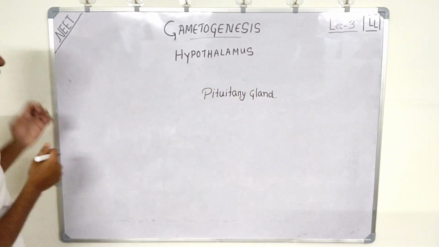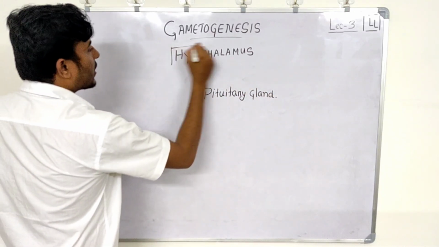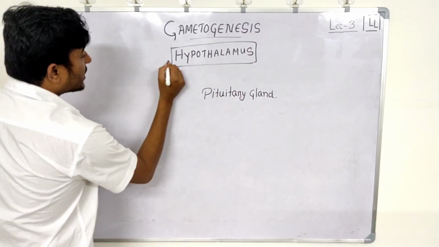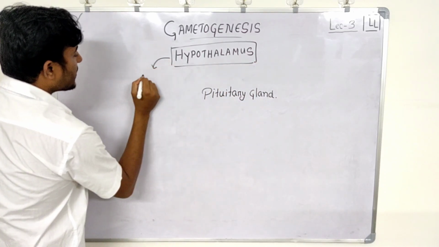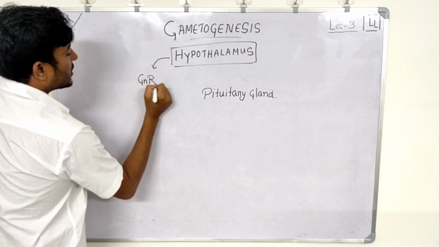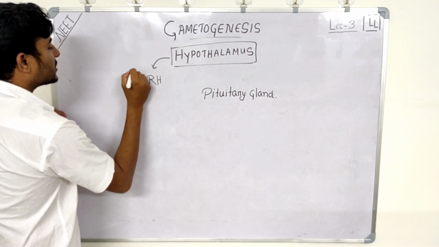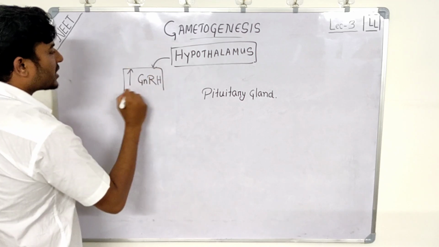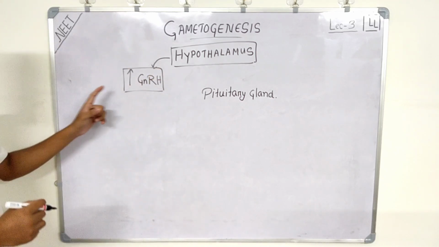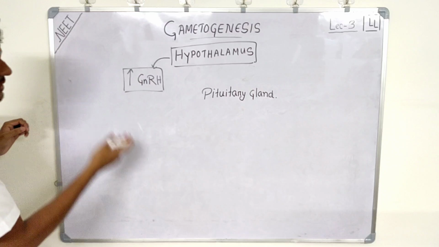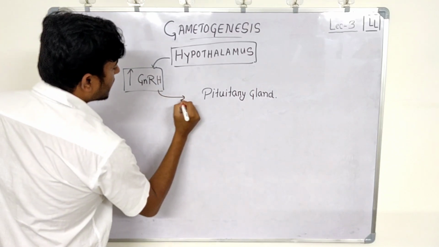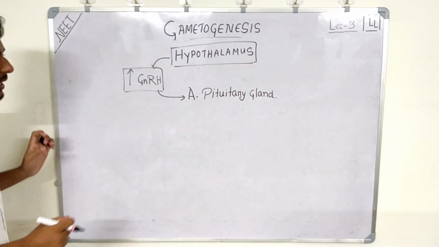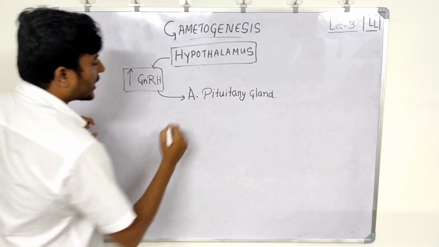So at puberty, there is a significant increase in GnRH hormone, and this GnRH now stimulates the anterior pituitary gland.